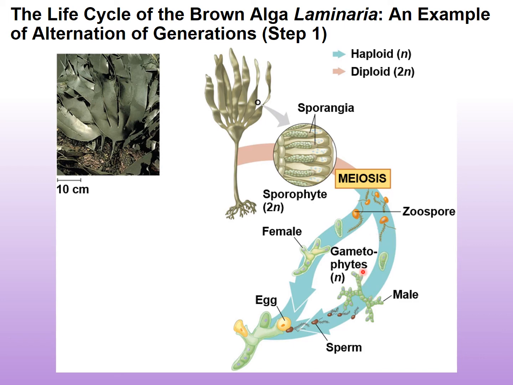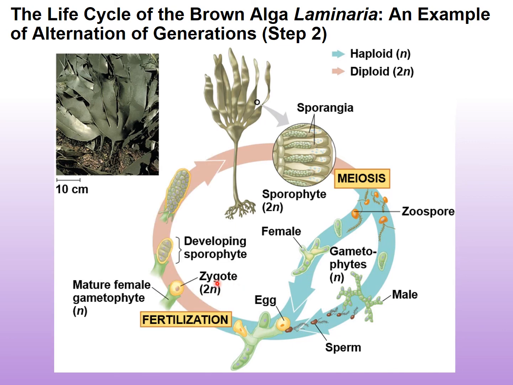So this occurs by mitosis. And then the gametophytes are going to produce the sperm. So here we can see the sperm also have flagella. They're going to swim and find the egg in the female gametophyte. And then, of course, fertilization will occur, and this will generate the sporophyte. So this cycle continues over and over again. Now, as we go through the semester, many of these alternation of generations are going to get quite a bit more complex. So it's kind of important that you understand this process now. It'll make it a lot easier on yourself later.